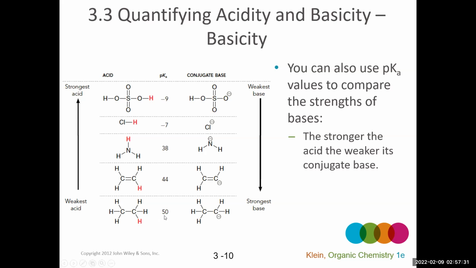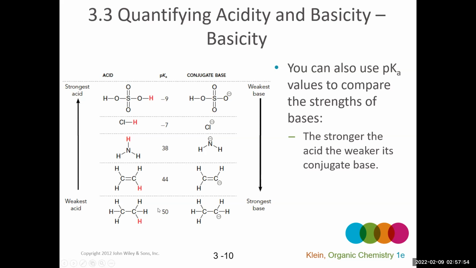So looking down here on the other end of the scale, we have a structure, ethane, where there's a hydrogen attached to a carbon atom that's being considered in terms of its pKa value. So the conjugate base would be formed by removing this proton, but it keeps the electrons. So there's a lone pair here and a negative charge.